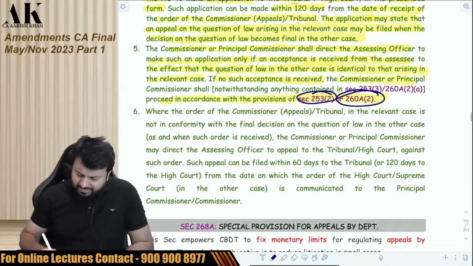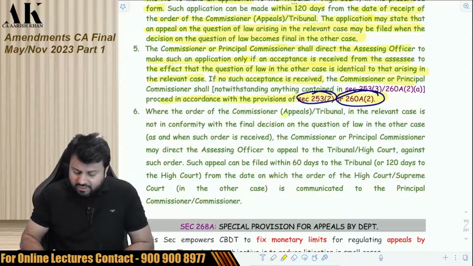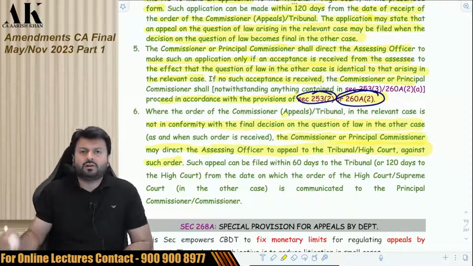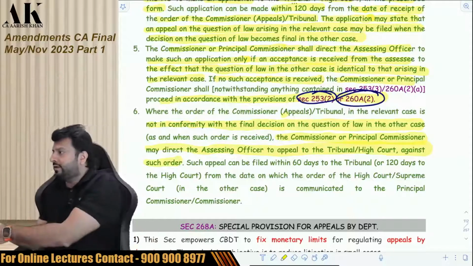Now, what will happen when the final order comes? When the order of the Commissioner of Appeals or Tribunal in the relevant case is not in conformity with the final decision in the law in the other case, the Commissioner may direct the AO to appeal to the Tribunal or High Court against such order. So whenever the final order comes, if it is not in conformity with the order of 2020-23,